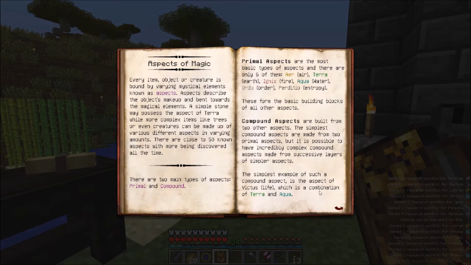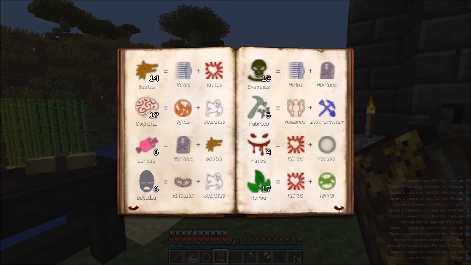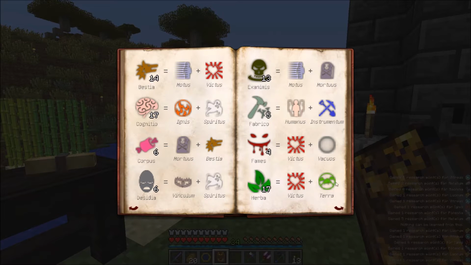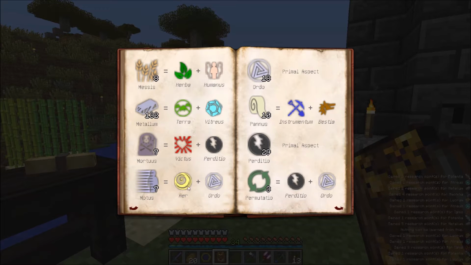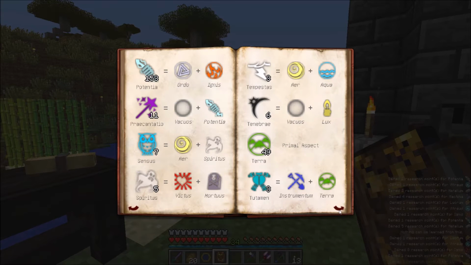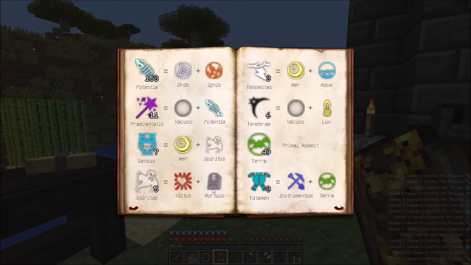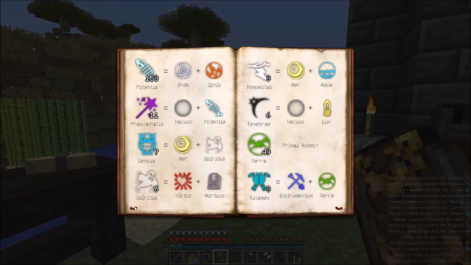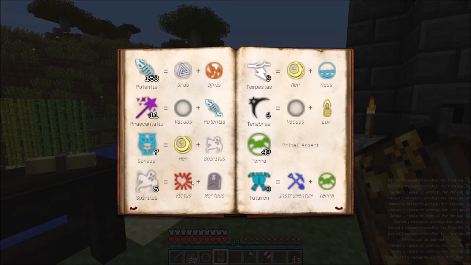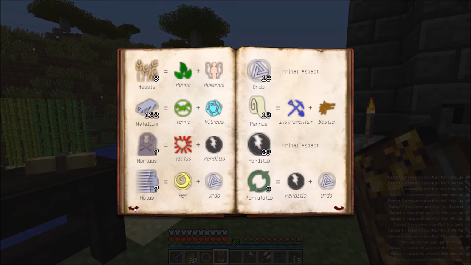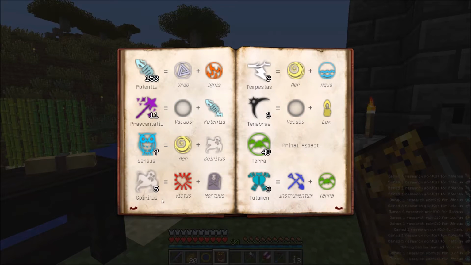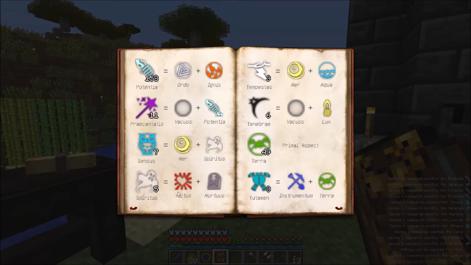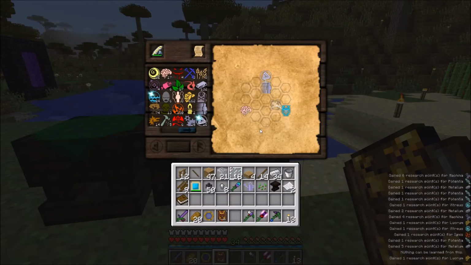So what we want to do is click on aspects of magic. We want to go see what makes up Modus. So we have to find it in the book. Modus is air and ordo. Now the other one we have is Spiritus, which is life and Mortis. Now I believe neither of these contain air or ordo for that matter. But I do know that life is from water and earth.